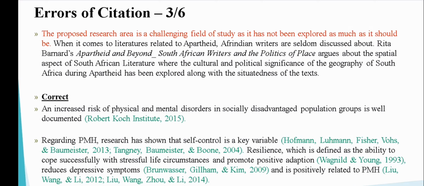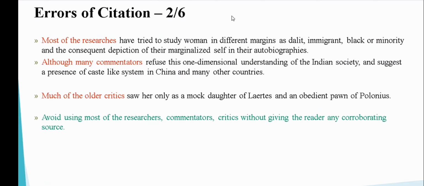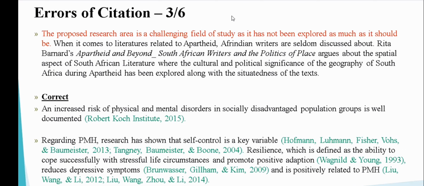Resilience, which is defined as the ability to cope successfully with stressful life circumstances and promote positive adaptation, is positively related to positive mental health. Now, all this is backed, and this is not backed. For example, if you look, the proposed research area is a challenging field. This is not backed, right? These were not backed, but this is backed. So this is how you provide certain strong weight to your argument. A lot of fields which are not like humanities and social sciences, in general I'm speaking, lack this kind of rigorousness and meticulousness in their content.